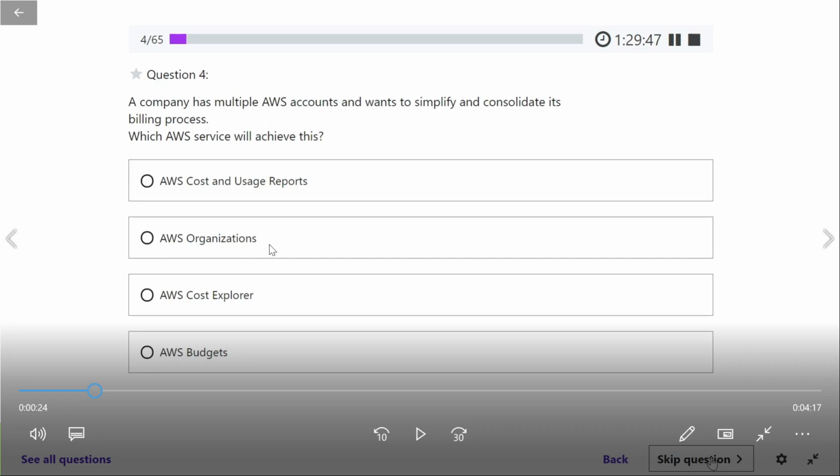AWS Organizations. There are multiple employees in your company, and each employee has a separate account, but they cannot have a separate bill. Each employee cannot have a separate bill. All those bills have to come to you for the company. So the company creates an organization inside AWS Organizations and adds these accounts. It sends an invitation to all its employees to join, and you can use the AWS services. So the correct answer is AWS Organizations.